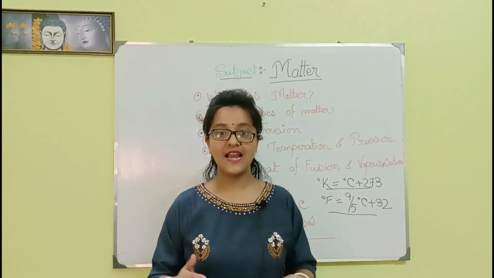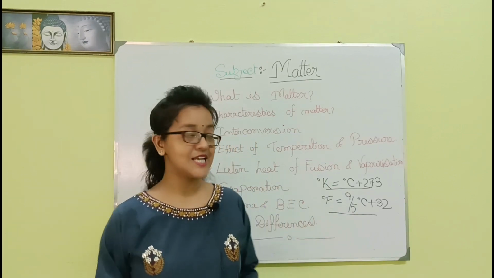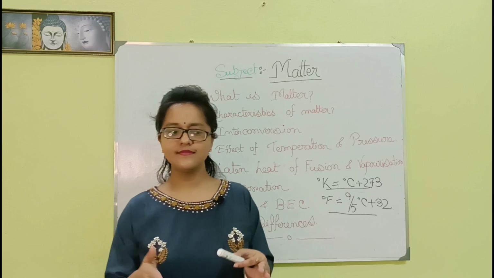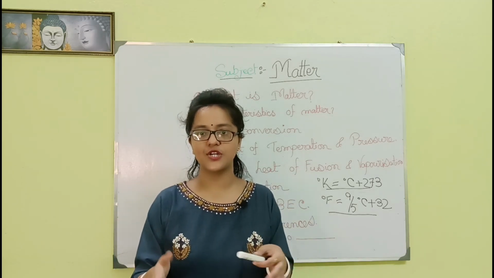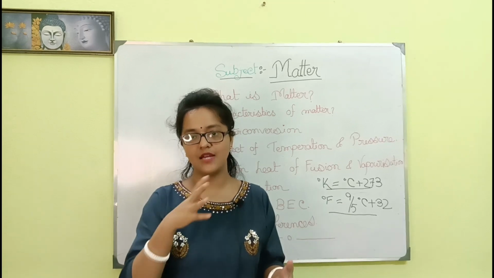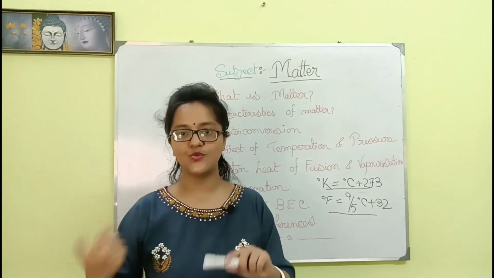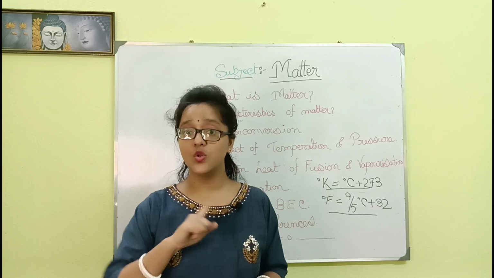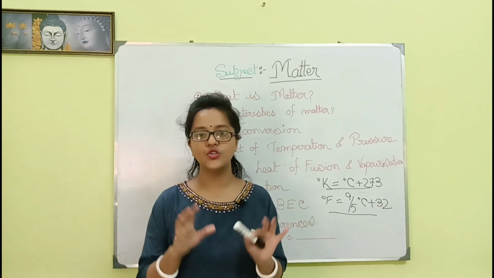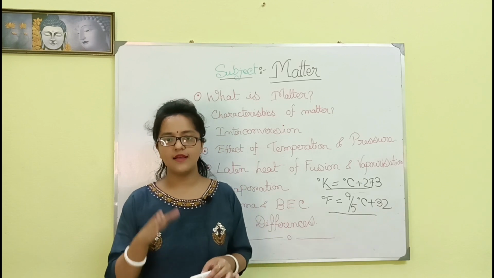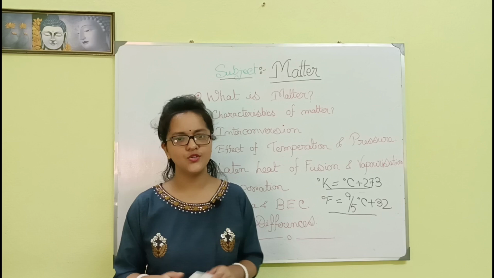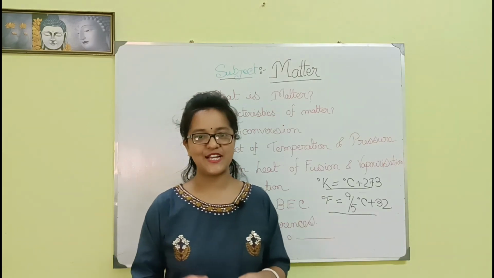Then we will talk about a specific type of heat called latent heat. What is latent heat? When matter changes from one state to another, it can be solid to liquid, or liquid to gas, but there is no increase in the temperature. First of all, we should note that there is a specific difference between gas and vapor. Do you know what it is? I will tell you.